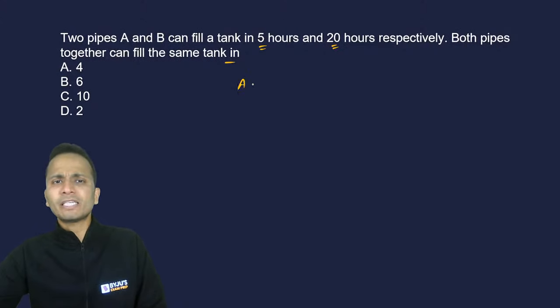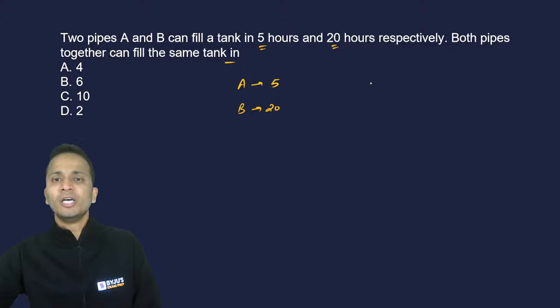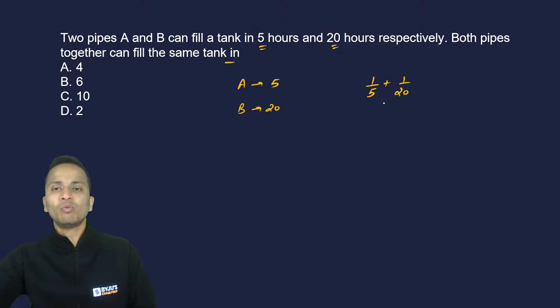Now A can fill the tank in 5 hours and B in 20 hours. All right. Now what I do is either I can use the fraction method or the LCM method. So we have two methods for this. 1 hour work of A is 1 by 5, 1 hour work of B is 1 by 20. So the net 1 hour work is 1 by 5 plus 1 by 20, and that is 5 upon 20, which is equal to 1 upon 4.